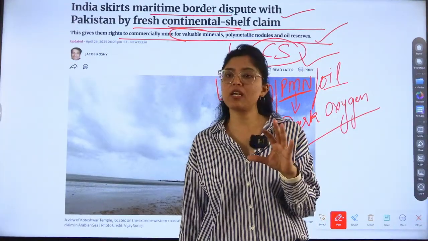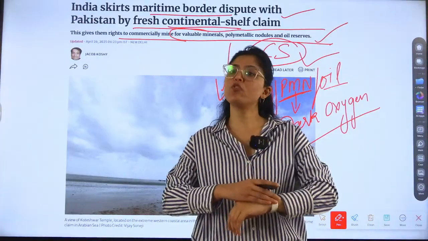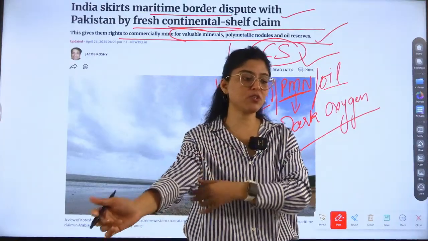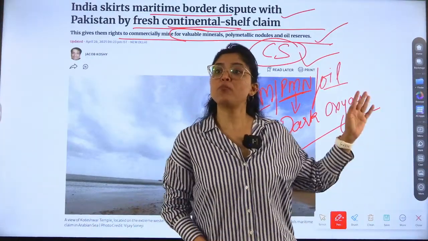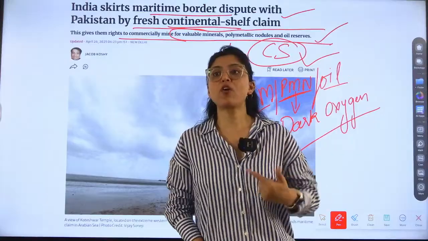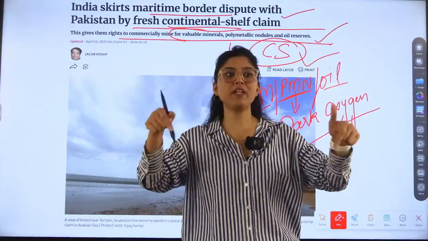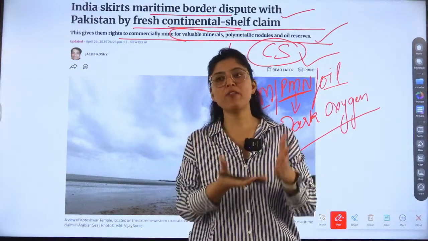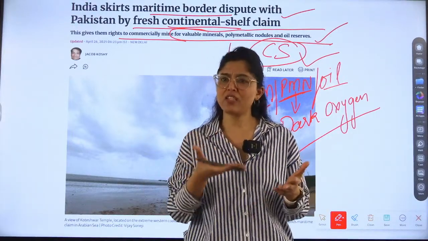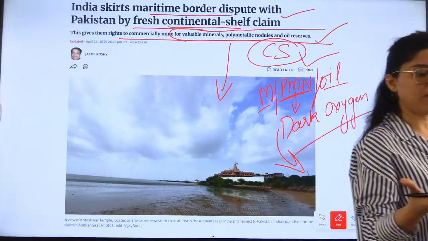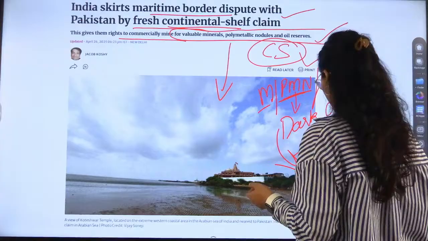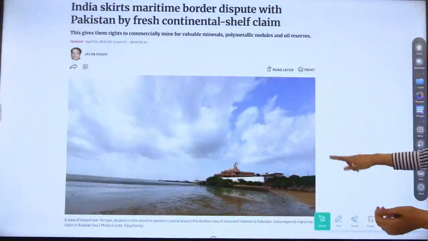So what I do in class is I will tell you the important things and you yourself have to go and check the answer so that you can look at the different dimensions also. So polymetallic nodules are releasing dark oxygen in the ocean, which is helping the biodiversity to survive there. It is providing the oxygen required for the marine fishes and other organisms. So this was also in the news. Many things we are finding.